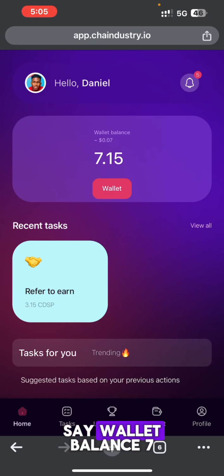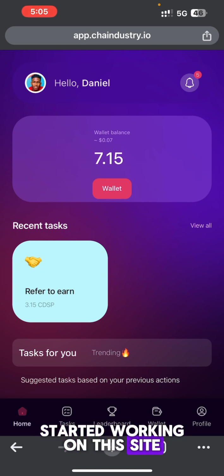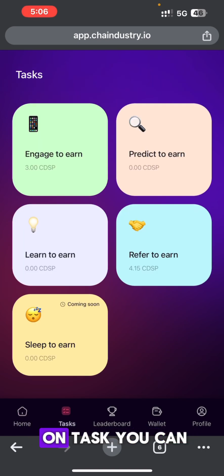You can see it says wallet balance 7.15. That's because I just started working on this site. So what you want to do here is click on the task icon. When you click on task, you can see there are different things you can do. It says engage to earn, predict to earn, learn to earn, refer to earn. But the easiest thing for you to do here is to engage to earn and to refer to earn.